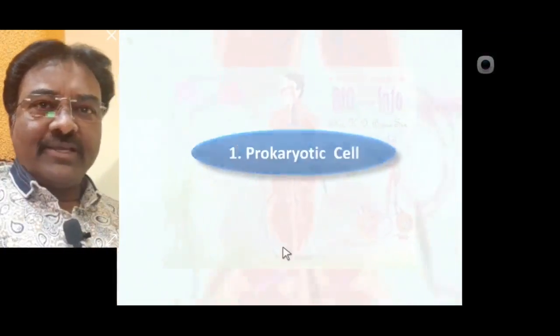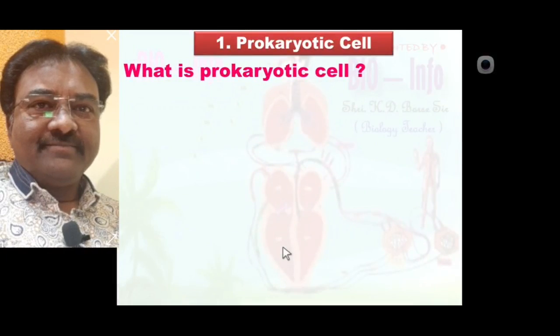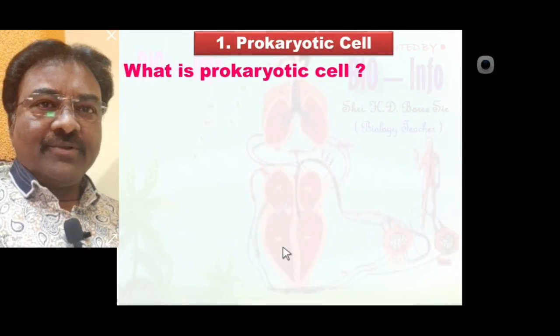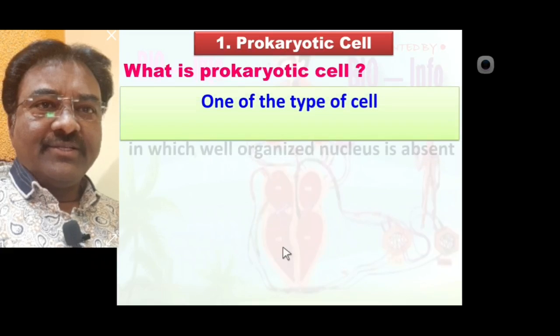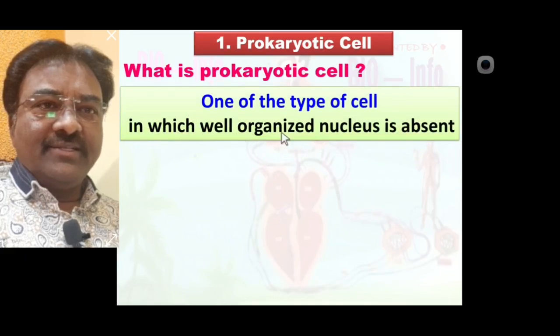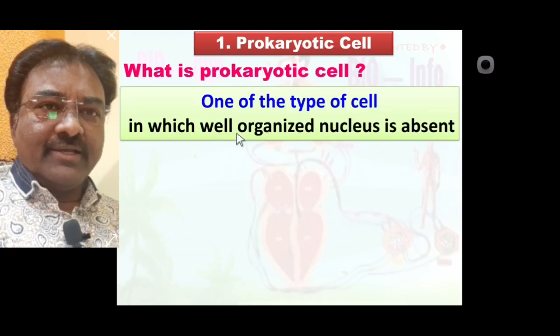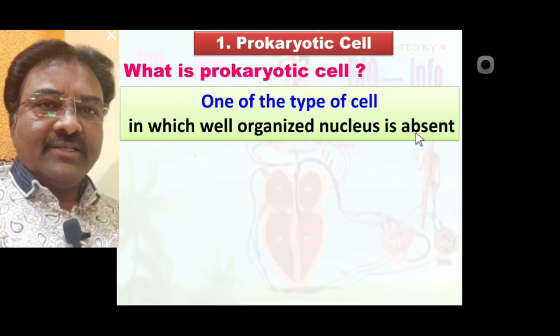What is a prokaryotic cell? Prokaryotic cell is one of the types of cell in which a well-organized nucleus is absent. Such a cell is called a prokaryotic cell.